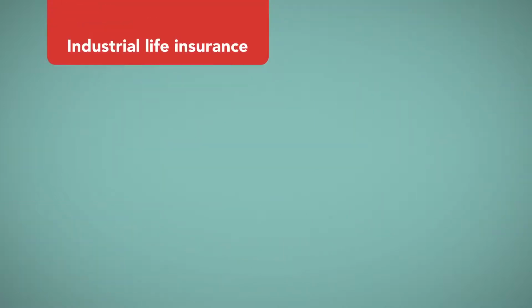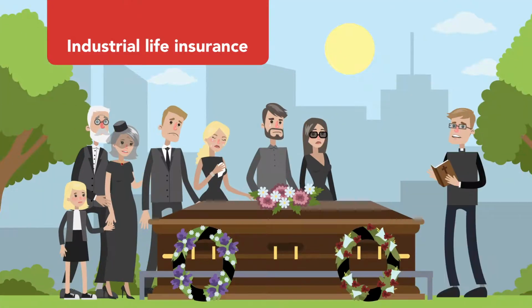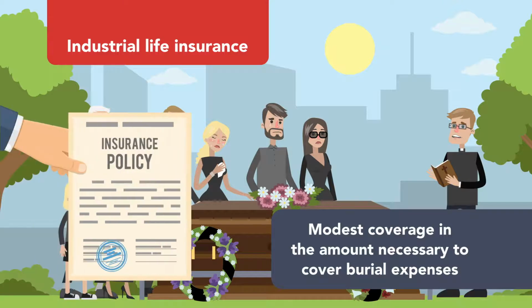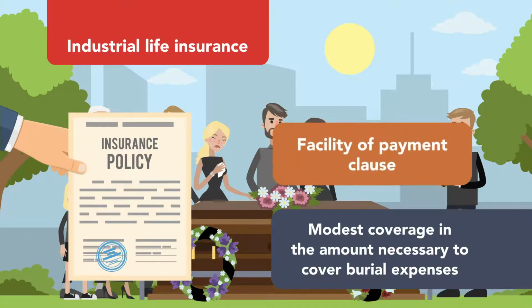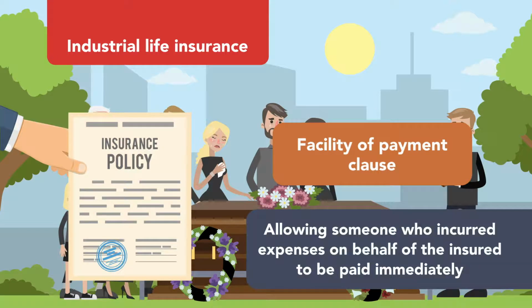Industrial life insurance got its name from its purchasers, who were urban, industrial, or blue-collar workers. It provides modest coverage in the amount necessary to cover burial expenses. These types of policies generally have a facilitative payment clause, allowing someone who has incurred medical or burial expenses on behalf of the insured to be paid immediately, avoiding delay that might otherwise be required to have an administrator of the estate appointed.